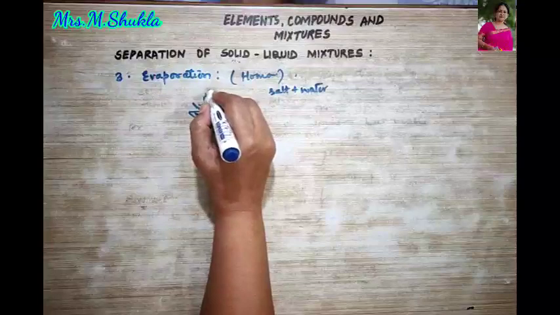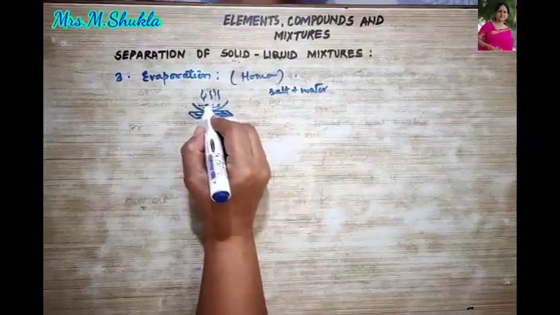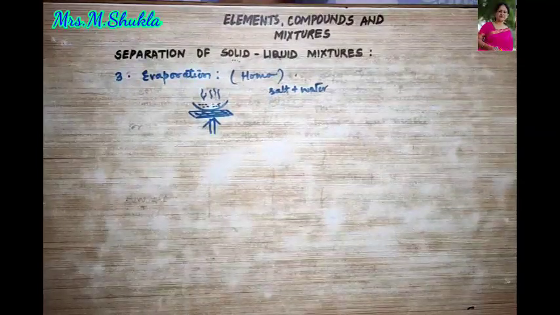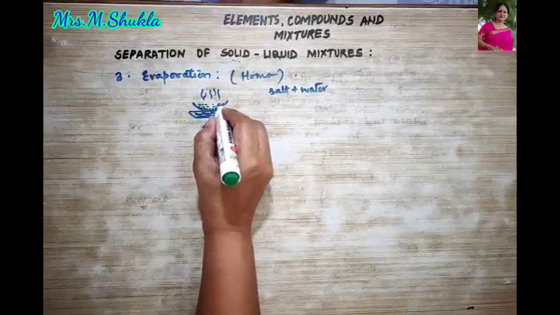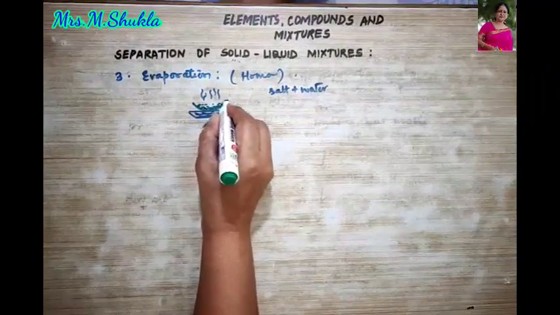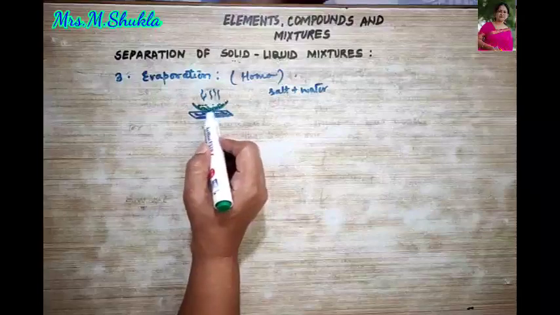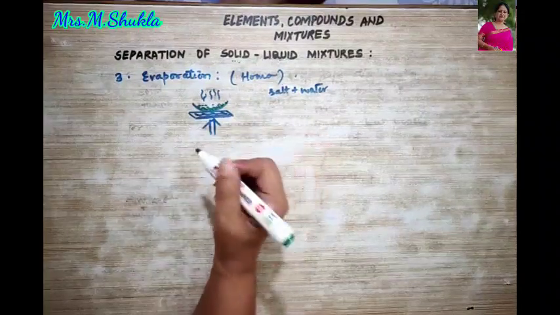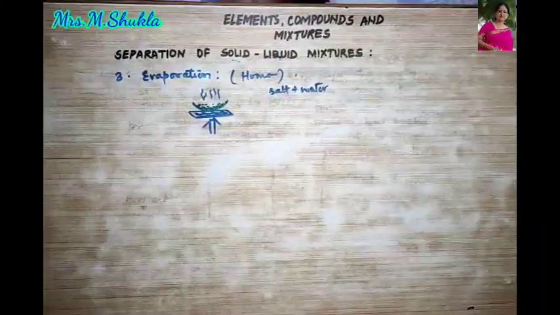What happens? All the liquid will evaporate. What will be left behind? The salt will be left behind on the watch glass and all the water will have evaporated. Once all the water is evaporated, we scratch the salt and it can be obtained. So this was the process of evaporation.